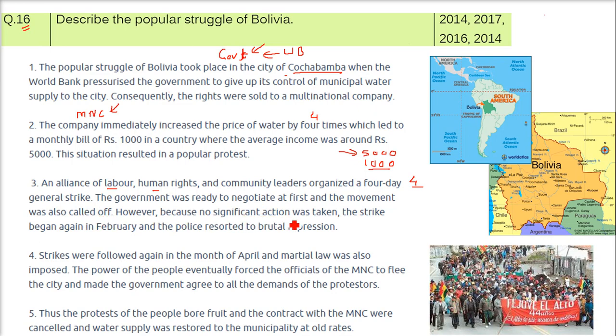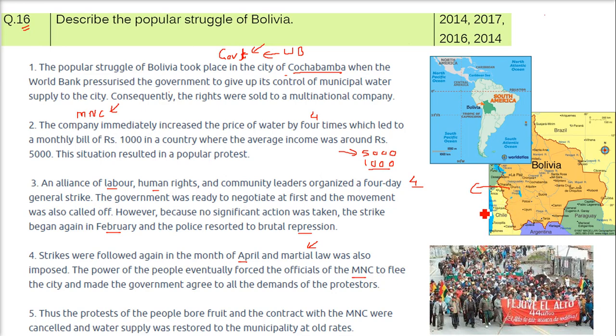No significant action was taken, and the strike began again in the month of February, and the police resorted to brutal repression, meaning beating people. Strikes followed again. It came in the month of April, and martial law, that is army law, was imposed. Now the power of the people eventually forced the officials of the MNC to run out of the city